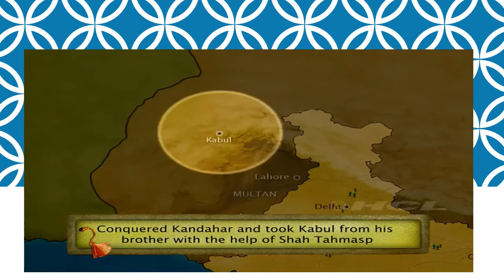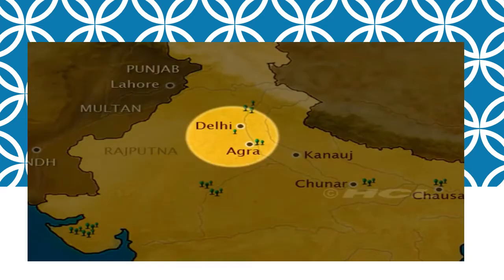So as I mentioned earlier, with the help of Shah Tahmasp, Humayun was able to build his army, and in 1555 he again came to India. First he defeated his brother and conquered Kabul, and then he moved further to Delhi and Agra. In the same year, 1555, with the same army, he moved ahead.